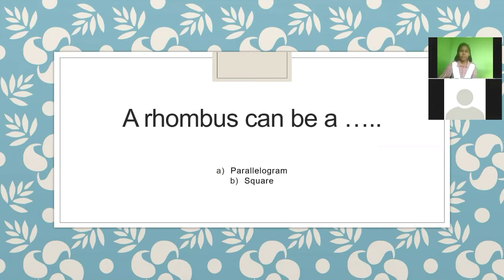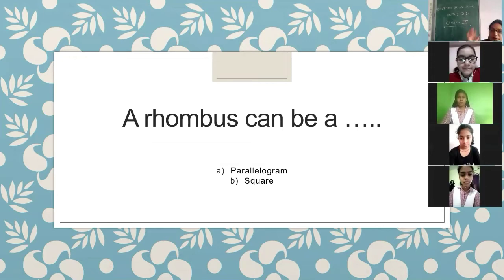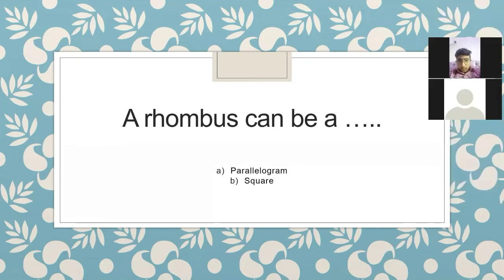Parallelogram. Okay, you are saying a rhombus can be a parallelogram. So this is the answer for you only. You have replied your answer. I am just passing this question to Vedansh. Yes, where is Vedansh? She has given her answer.